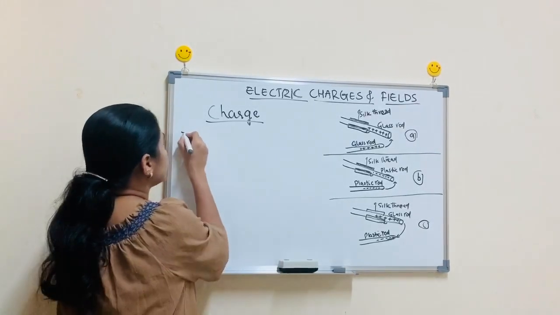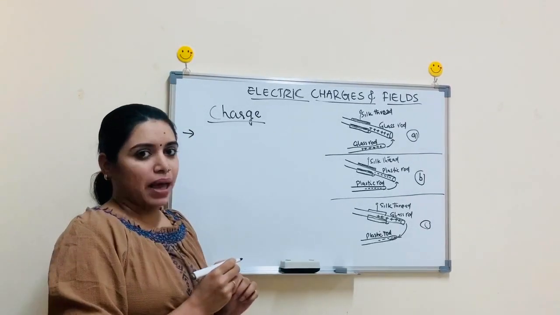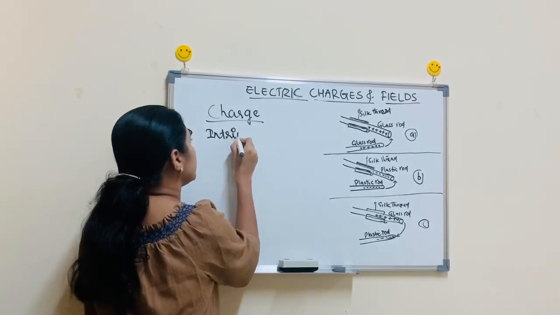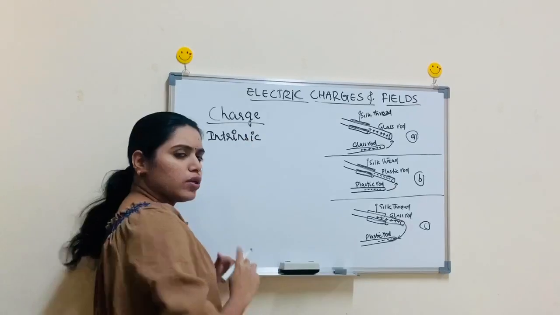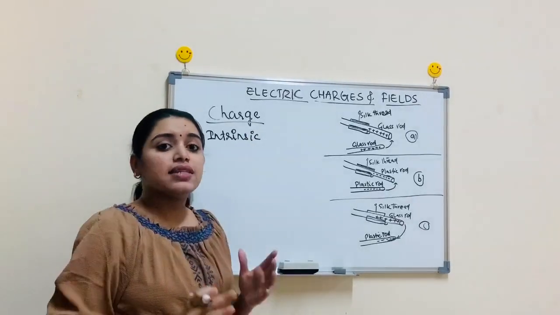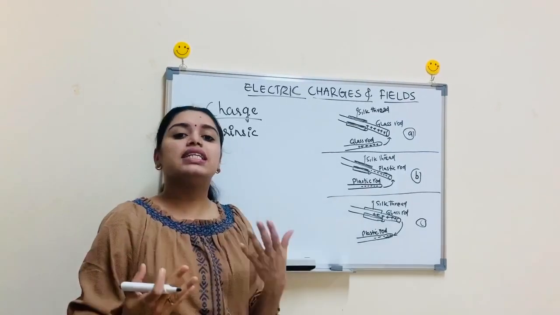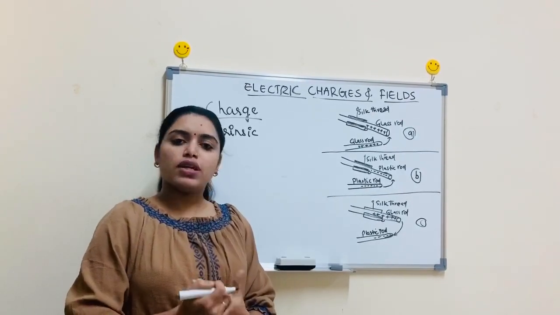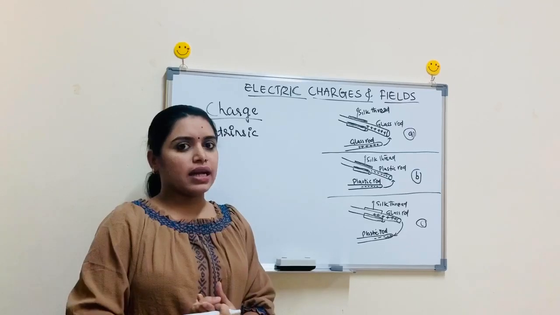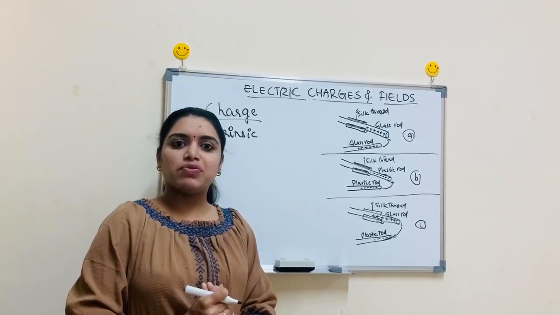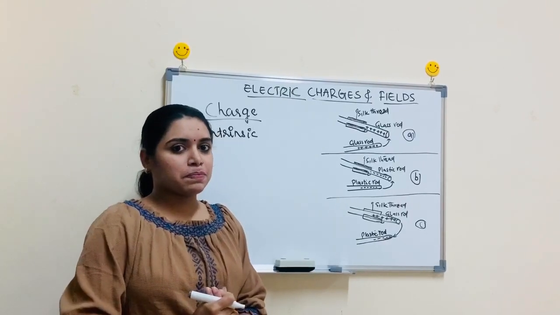Charge is the intrinsic property of matter. Then what do you mean by intrinsic? Intrinsic means a property of its own, that is independent of others. Sometimes you have heard that mass is also an intrinsic property of matter. Then what is the difference between charge and mass?